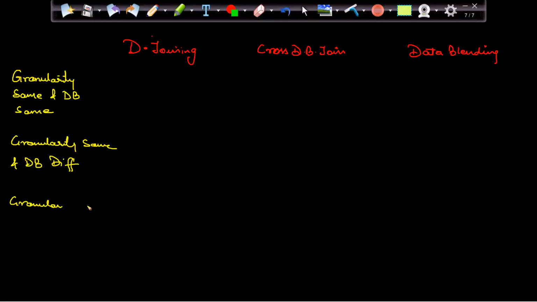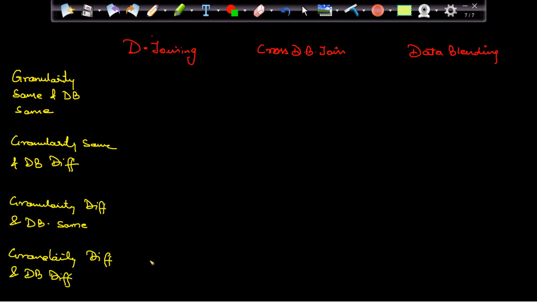Granularity different and DB same. Granularity different and DB different. These are the four possible options.